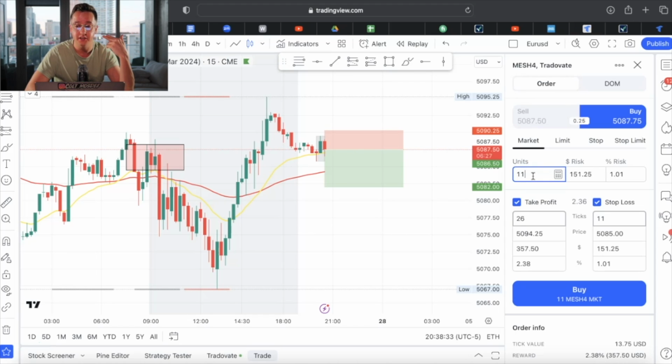You need to understand that your risk is going to be the same every single trade, no matter what, 1 to 3% max. If you're going over that, you're being a gambler, you're being greedy. You don't need to be doing that.